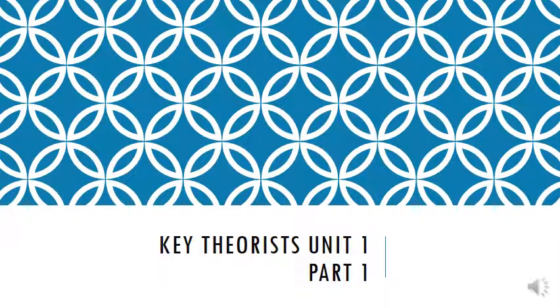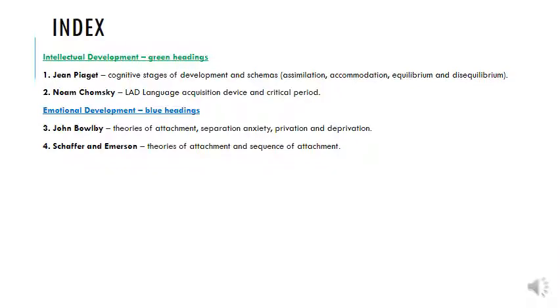So good luck. As I've said, in today's session we're going to cover 4 theorists that we've covered in class, and we've covered these in depth, I think, in class, but it's always good to start completing worksheets so you've got these to revise on as we move forward. So we're going to look at intellectual development, which is Piaget and Chomsky, and then we're going to go on to emotional development, which is Bowlby and Shaffer and Emerson.